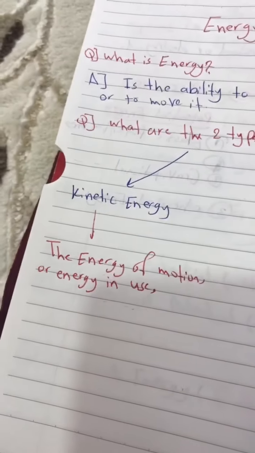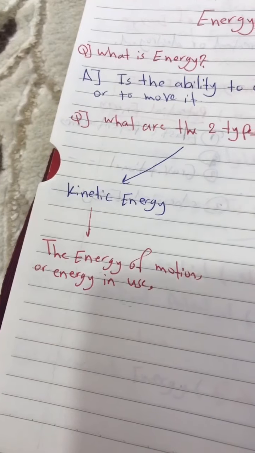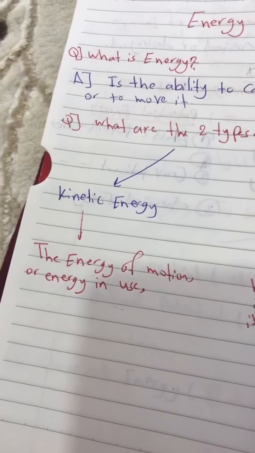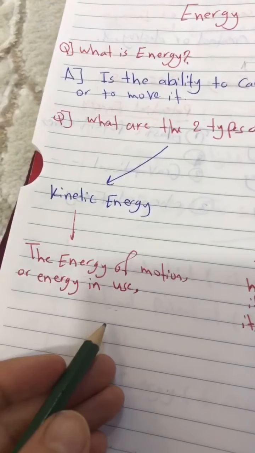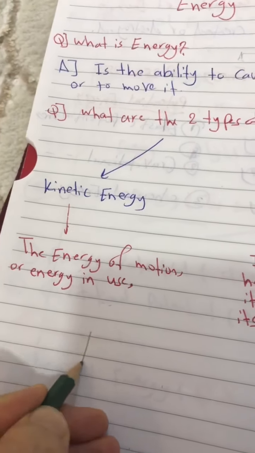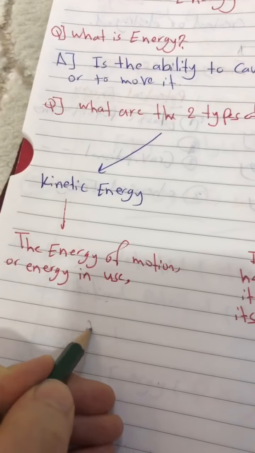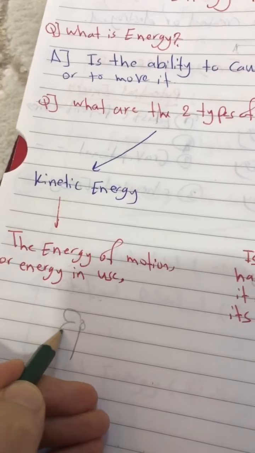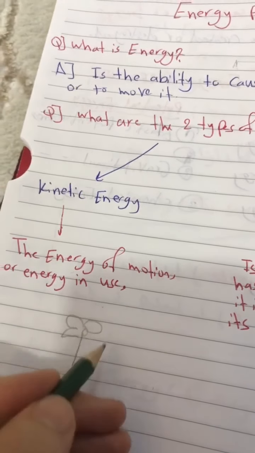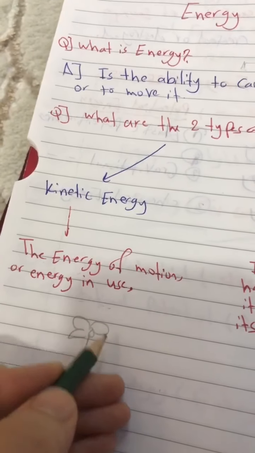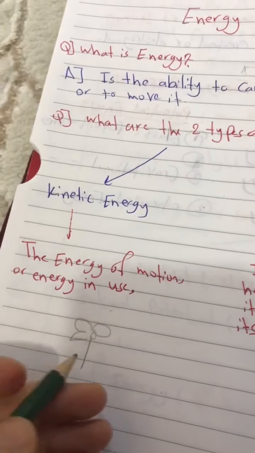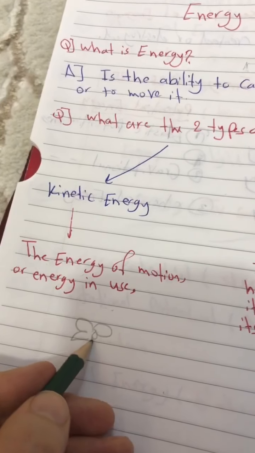Let's understand the meaning of each one of them. Kinetic energy. What is the meaning of kinetic energy? So kinetic energy, we can find in something. When you have a fan at home and you see that the fan is always moving, making a circle, something which is continuously moving, we can say this is kinetic energy, right?